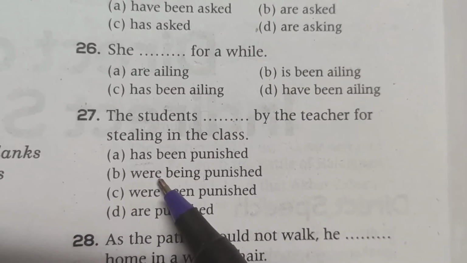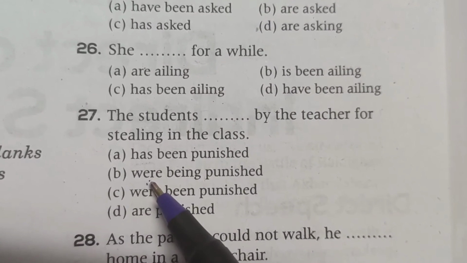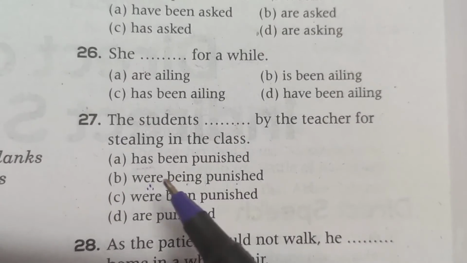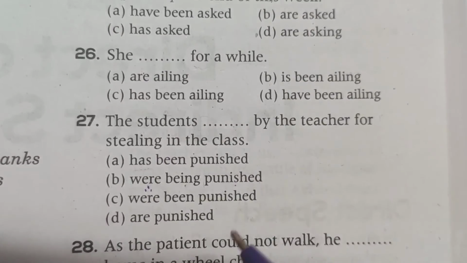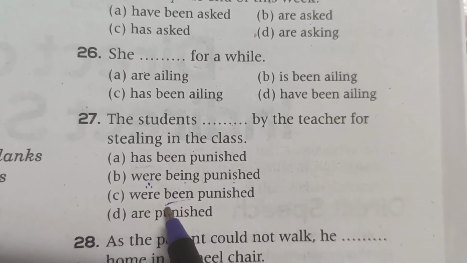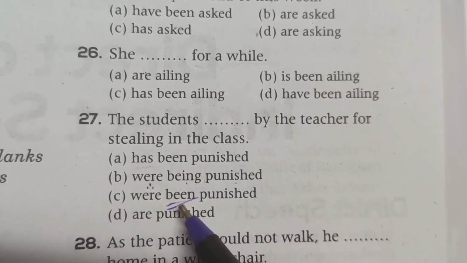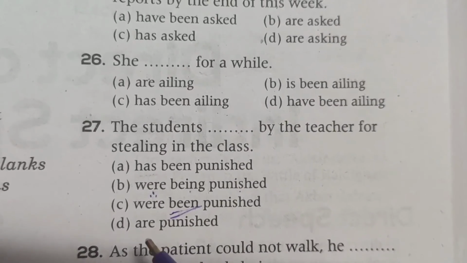Were, past continuous tense, passive form: were plus being plus verb 3, punished. Were being punished. We should not take was being punished. Been never comes with was or were. Been always comes with has, have, had. So this is wrong format. Are punished.